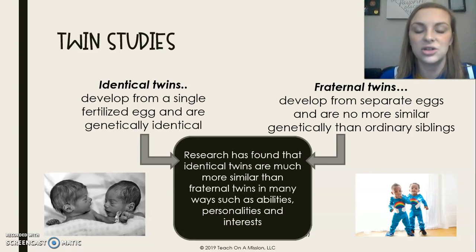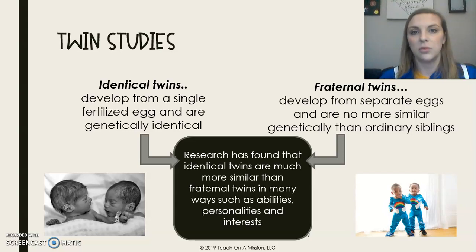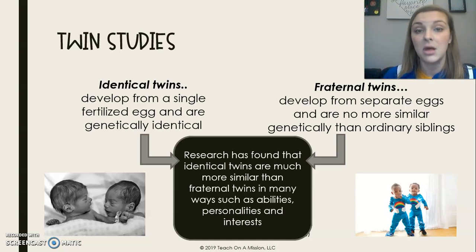So research has found that identical twins are much more similar in things like their abilities, their personalities, their interests. And what this tells us is that genes do play a role, right? If identical twins are super, super similar in their personality, in their interests, in their abilities, that means that that DNA plays a role, right? So we study identical twins because their environments are similar. They're reared, they're brought up in the same household, so the environment is the same, and their DNA is the same. So we can tell that DNA is playing a role, okay?